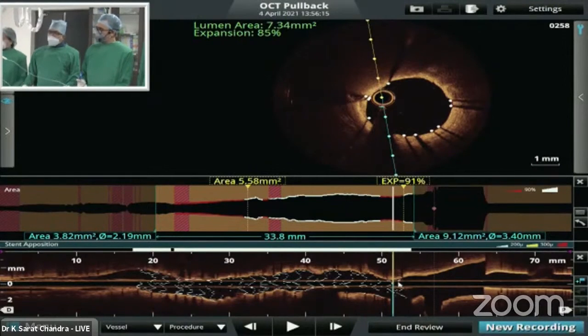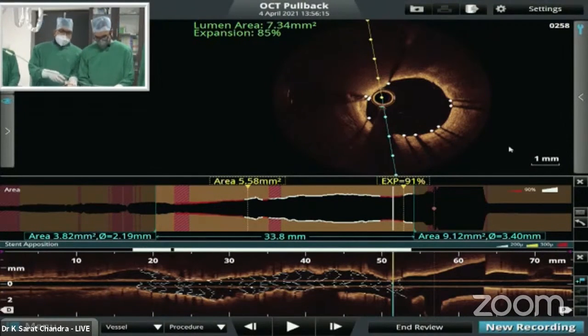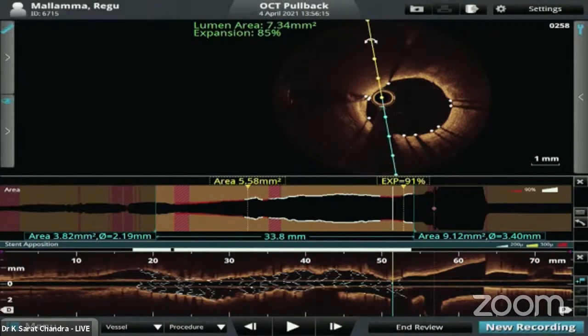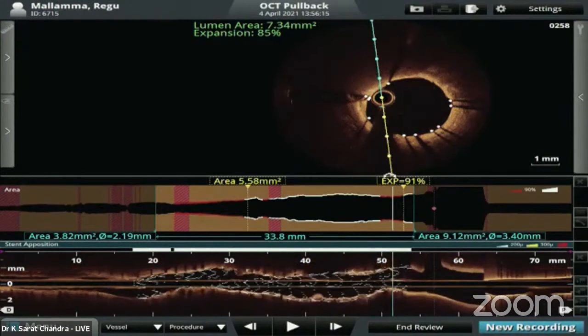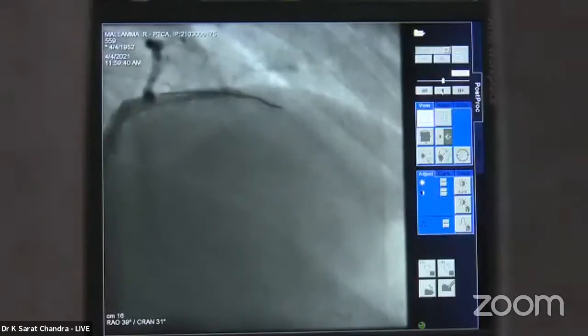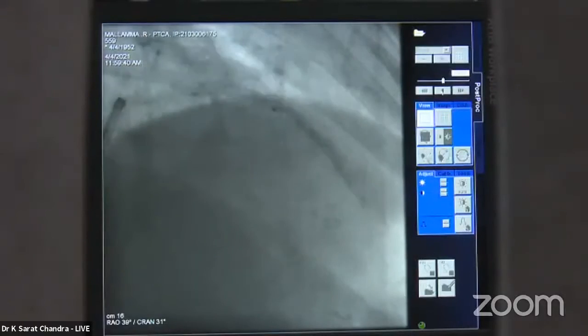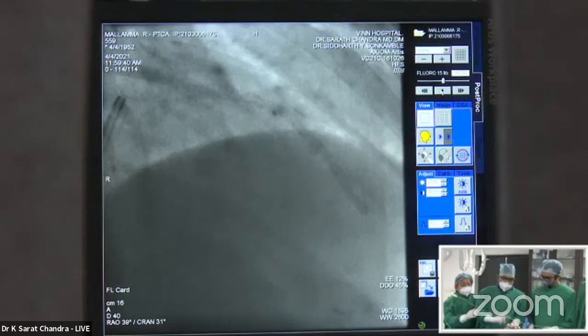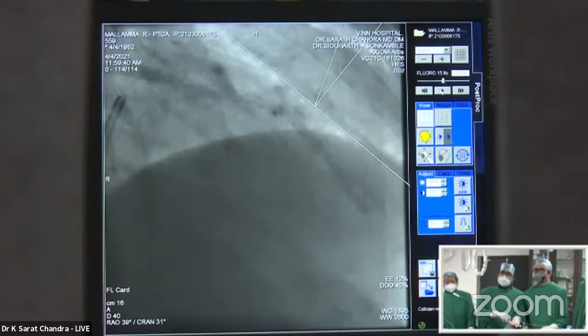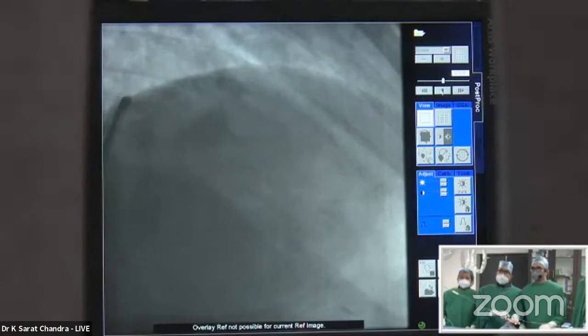Rest of the stent is expanded very well. Let me see where the guide is. Okay, the wire also has come out. Test, please. Okay. I think we have to accept this. Move the table.